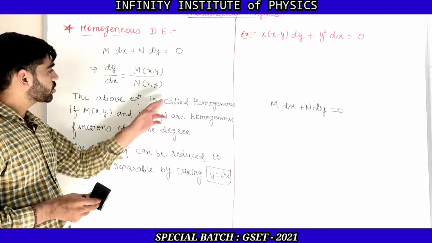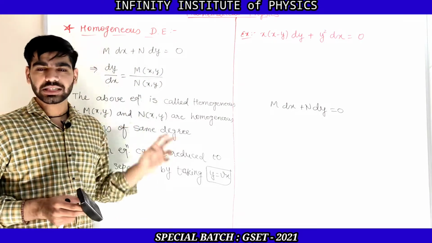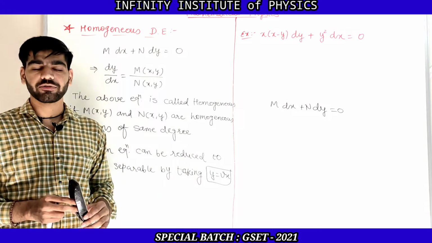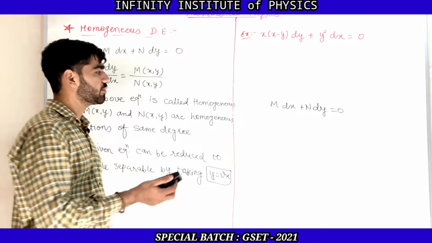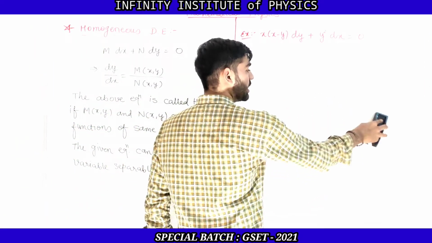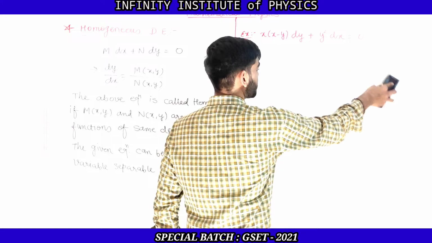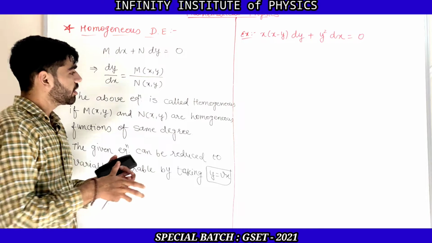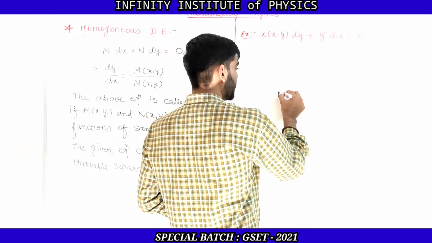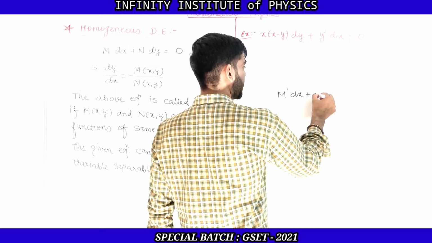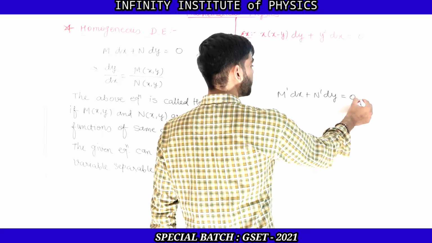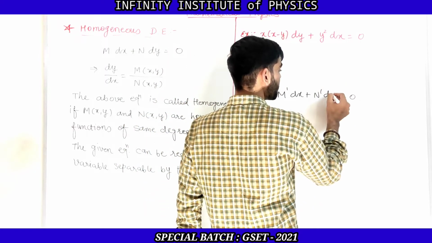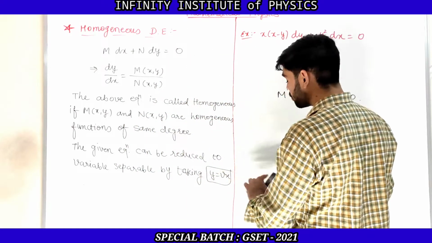If we want to reduce this equation to variable separable form, we assume small y is equal to v times x, where v is also a function of x, and then we can convert it into the form M dash dx plus N dash dv, because it will be different from the given M and N, and here it is not dy, it is dv, because we are considering the new function.